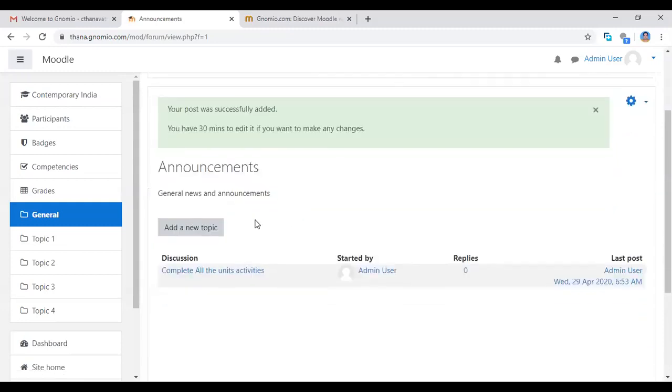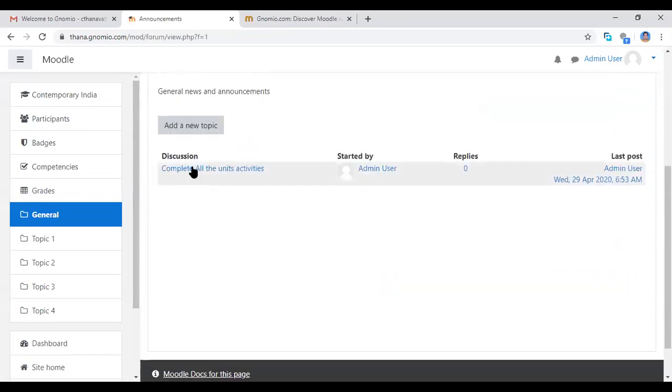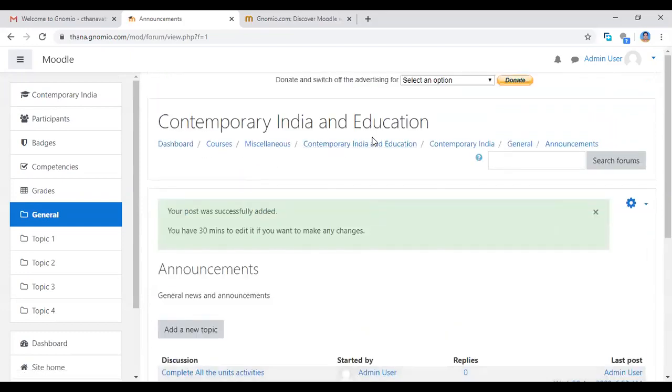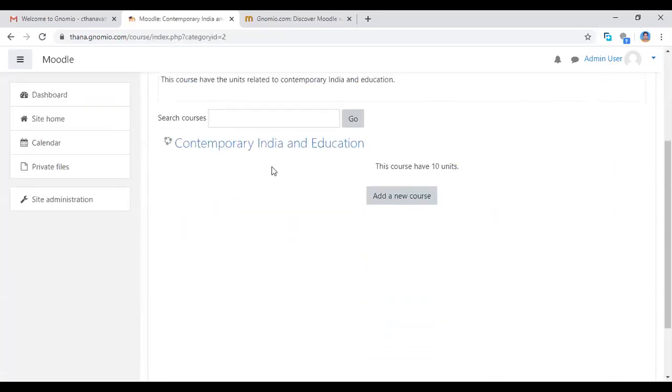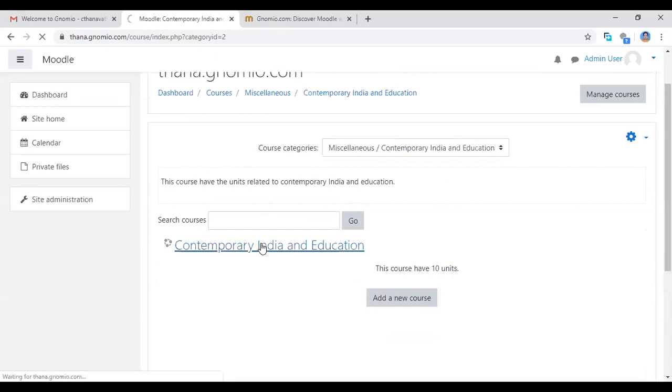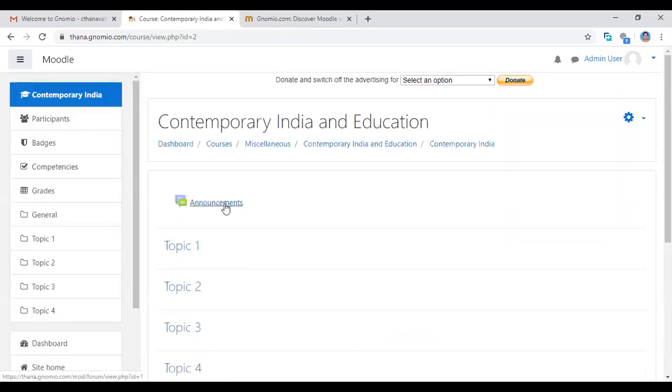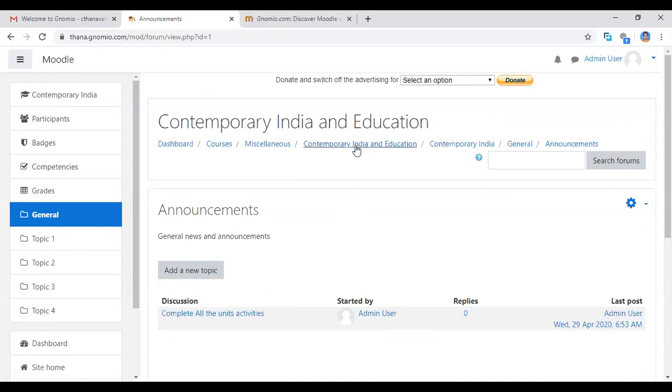The page will open. If you want to edit within 30 minutes, before 30 minutes, you can edit the changes. See here, the announcement is there. Complete all the units. Now I'm coming back to the course, Contemporary India and Education. So, the announcements, I give the announcements to the students. If you click the announcement button, you can see that announcement.